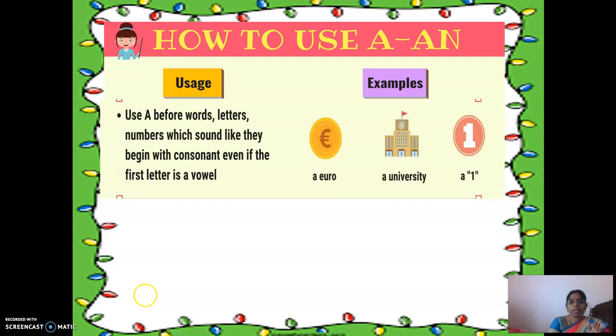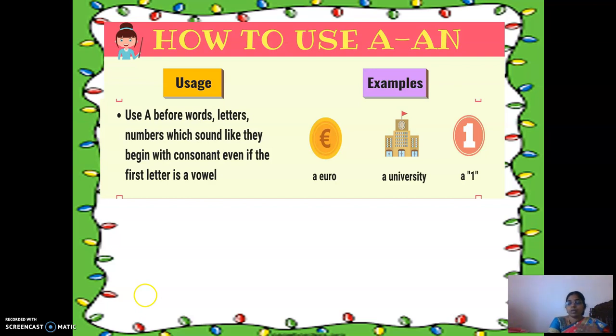Now, use a before words, letters, numbers which sound like they begin with a consonant, even if the first letter is a vowel. Even if the first letter is a vowel A, E, I, O, U, if it sounds like a consonant sound, then we have to use a. Three examples I'll say to you. A hero. Euro. How will you pronounce it?